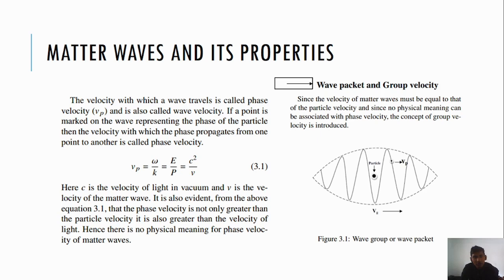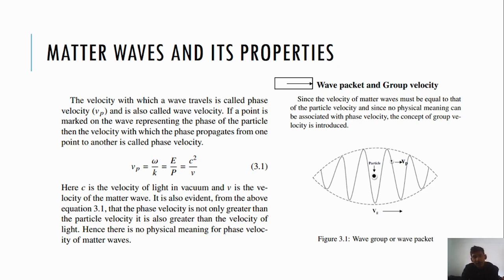Vp is equal to nu by k, which is E divided by p, equal to c square divided by v. Here c is the velocity of light in vacuum, and v is the velocity of the matter wave.